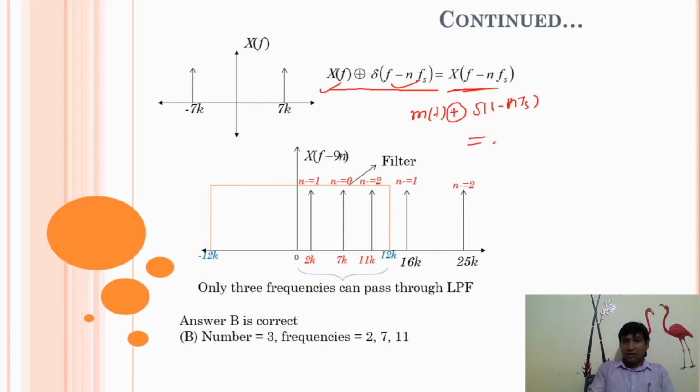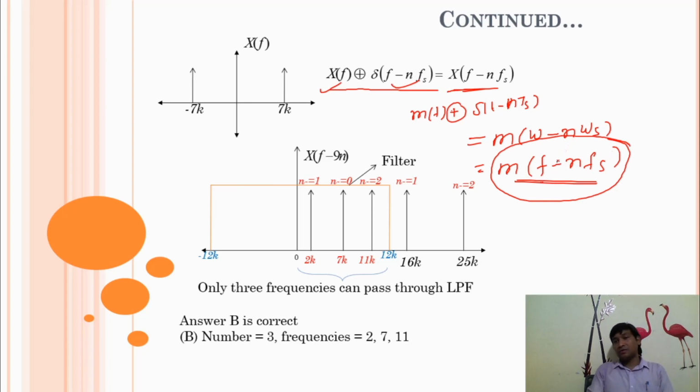Okay, we'll get mω minus nωs. In frequency terms, this will be mf minus nfs. In my previous slide I already told you that we'll use this expression directly. So after sampling, this will be your output. When we multiply the message signal with the impulse signal, we get this signal in terms of frequency: mf minus nfs.